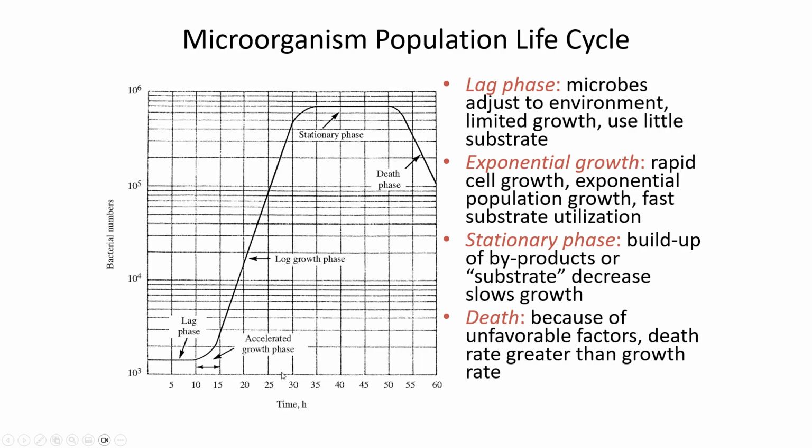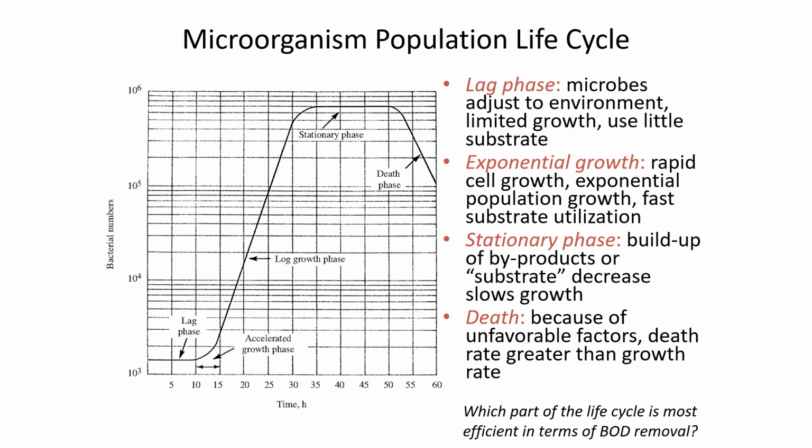So this is if we put microorganisms into a batch reactor. A batch reactor doesn't have any flow in, it doesn't have any flow out. So if we had just a closed tank with food and microorganisms, this would be the life cycle that they go through. So, which part of the life cycle do you think is most efficient in terms of removing BOD? We want to be in this log growth phase. We want to have exponential growth, because that's the phase where they're dividing quickly, where they're using up substrate at the fastest rate.